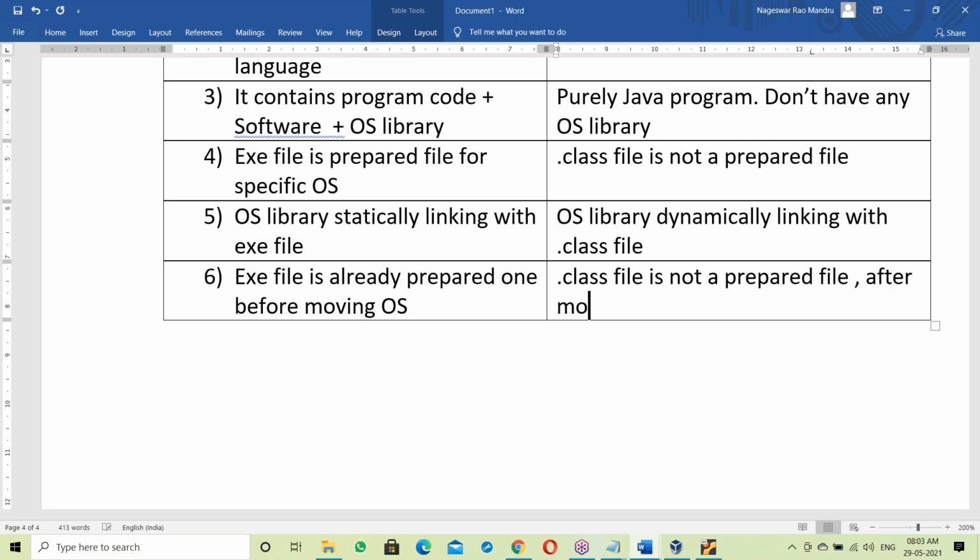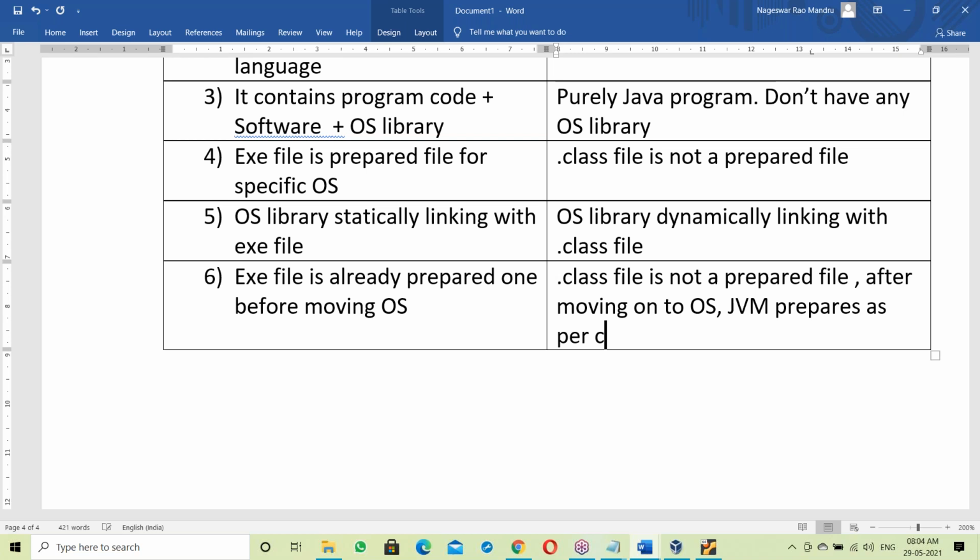After moving on to OS here, JVM prepares as per current OS. So this is the difference between exe file and dot class file.